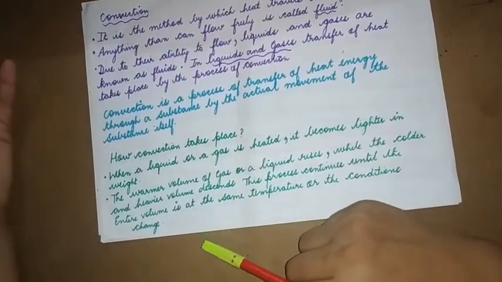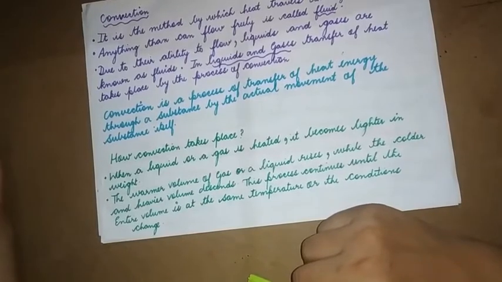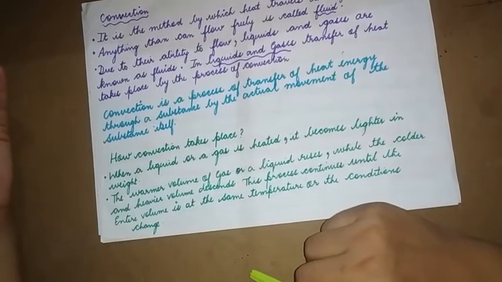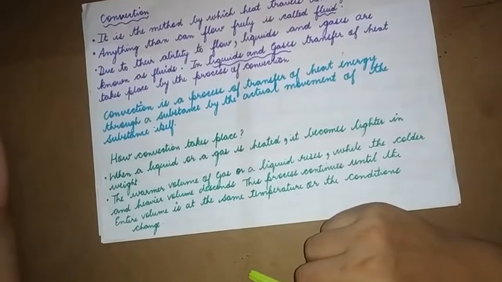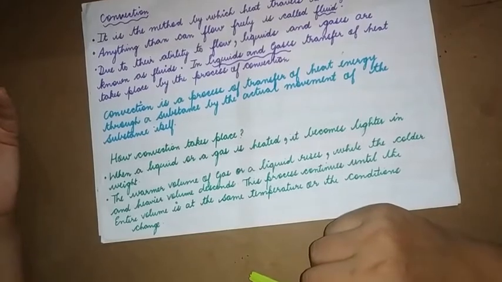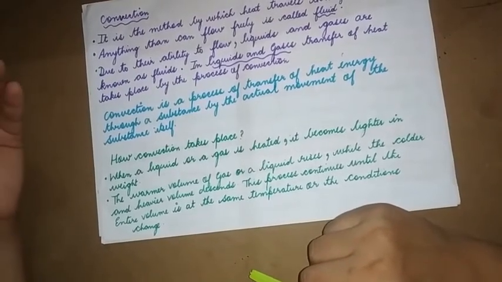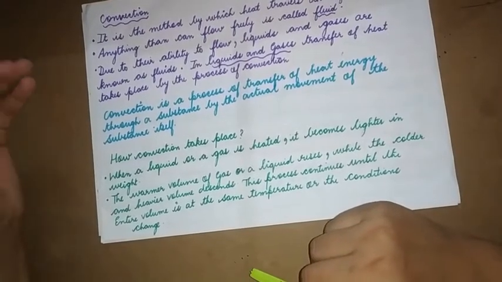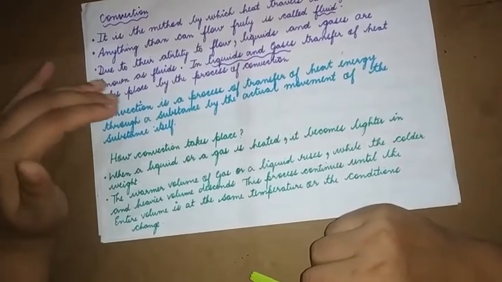So what is happening when you're heating a liquid or a gas? First of all, once the heat is taken in, it becomes light. So because of which it rises to the top, whereas the cold air or gas descends down. It is heavy, so it comes down.